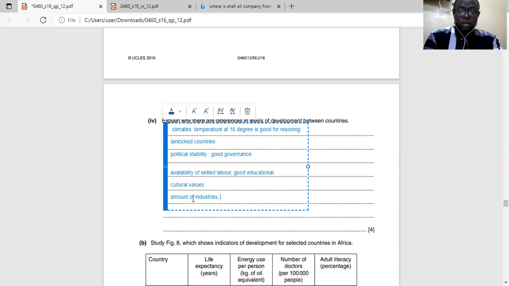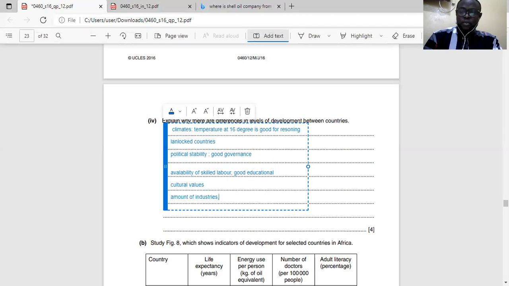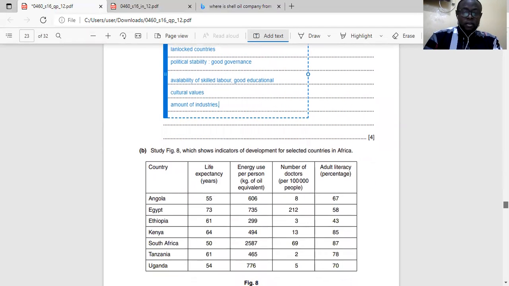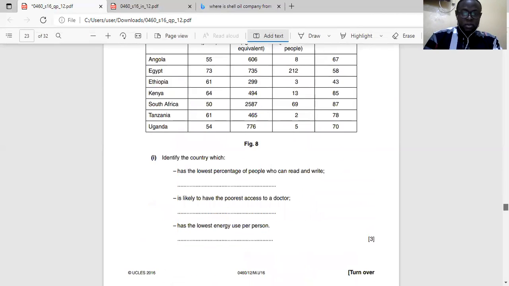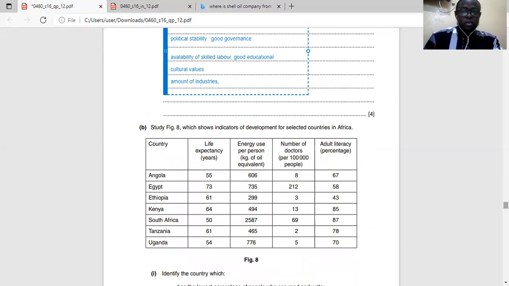Then you can also talk about, apart from industries, oh, there's a point I'm trying to remember now. But these are more than enough. There's a point I'm trying to remember. So let me just move to the next question. Show indicator of development for selected countries.